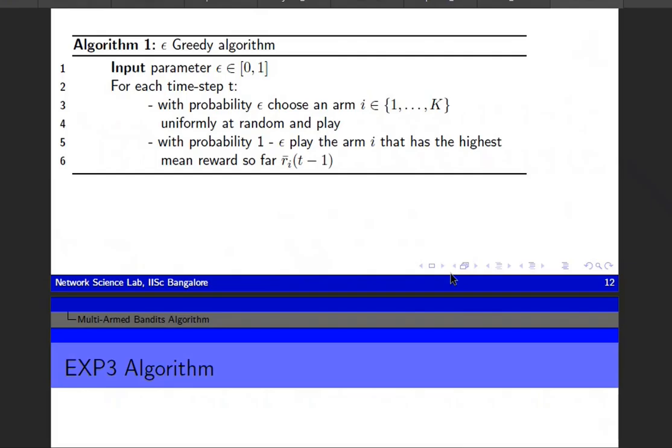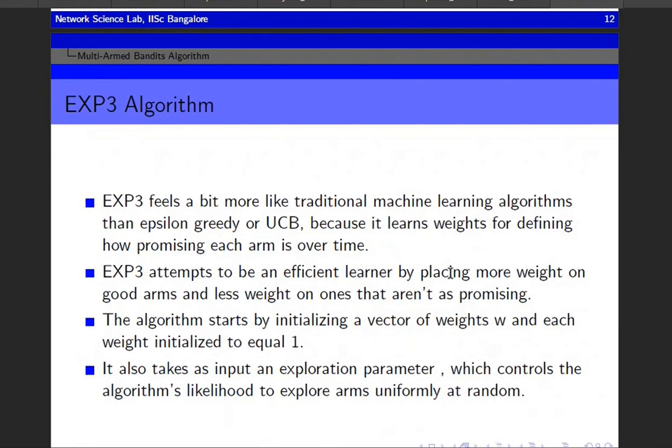Now coming to the EXP3 algorithm, this is more like a traditional machine learning algorithm. The EXP3 algorithm attempts to be an efficient learner by placing more weight on the good arms and less weight on the arms that are not promising.